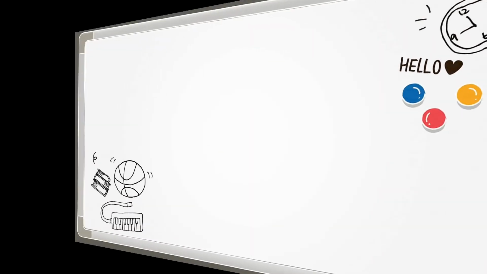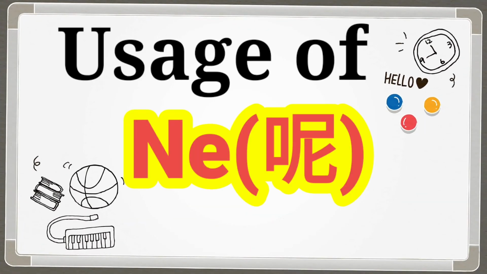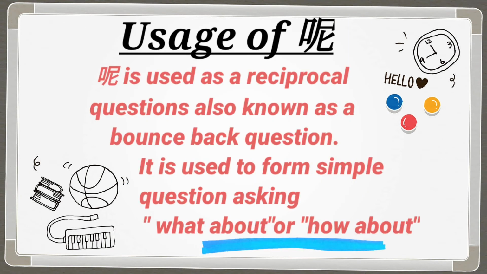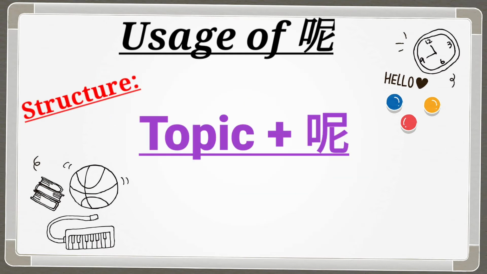Now let's look at another topic, that is the usage of na. The particle na is used to ask reciprocal questions, also known as bounce back questions. It is also used to ask simple questions asking what about or how about. Structure is topic plus na. So now let's look at the examples.